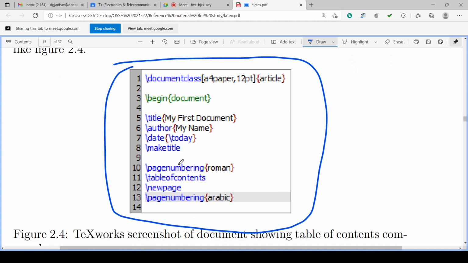So this is the document class, begin, title, and then page numbering, Roman, table of contents. Maybe the table of contents we create here immediately after this, or you may create in your reports after the certificate. You may have certificate details here. Or some documents may directly have the table of contents after the title. Your document will have here the certificate or maybe acknowledgement.